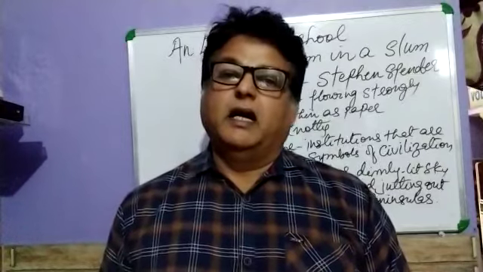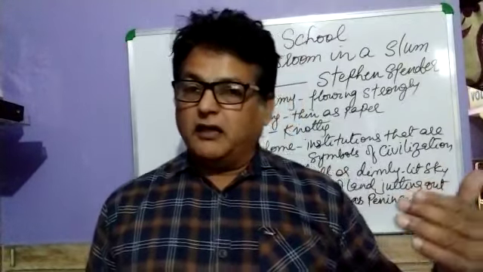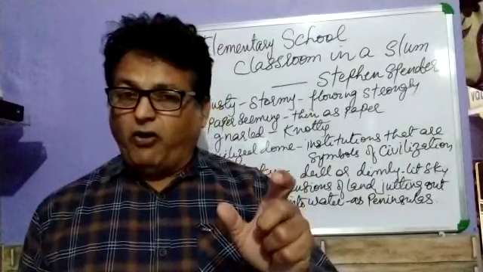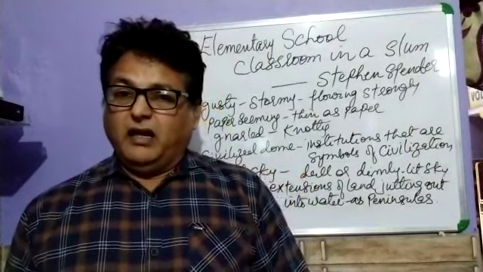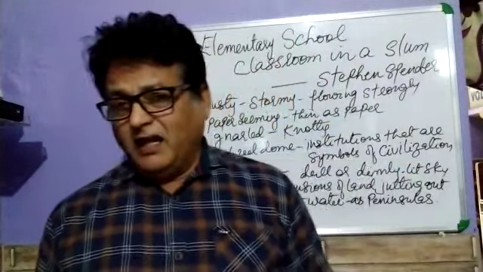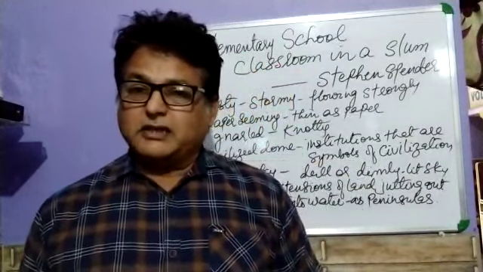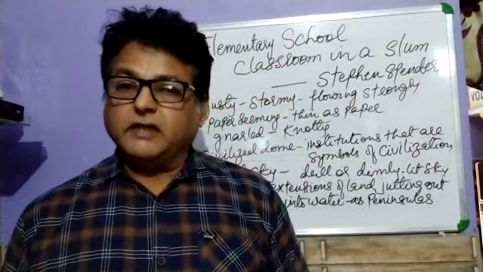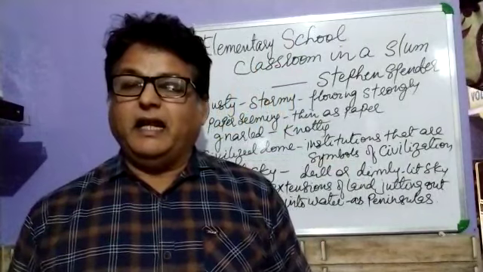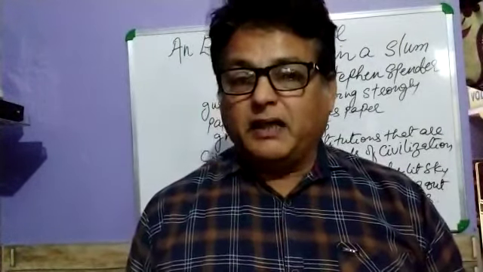The tall girl with her weighed down head. Then he mentions a tall girl. He uses the word tall as an adjective. Most probably that girl is too tall, over age you can say, for that class. And her head is weighed down. She has not done anything wrong, neither is she feeling guilty. But her head is down because she is burdened by poverty.